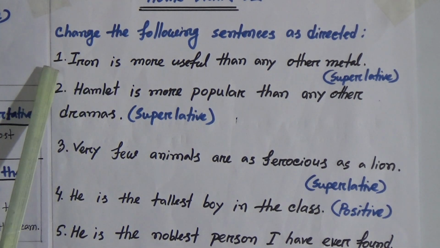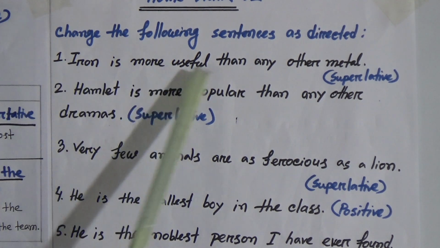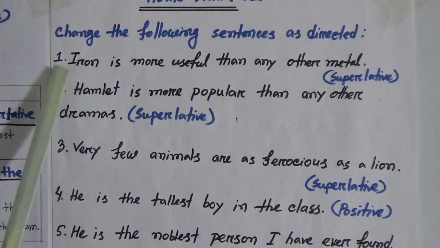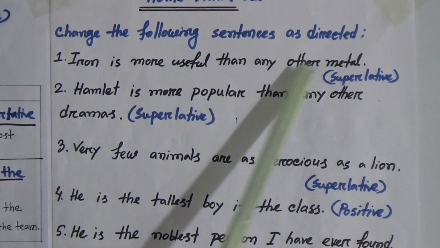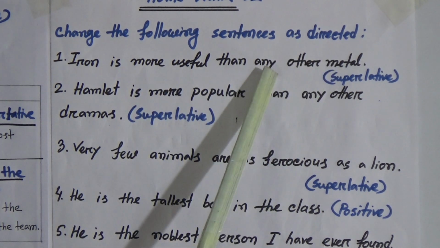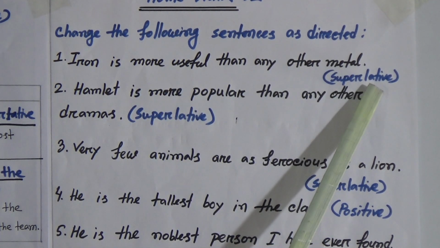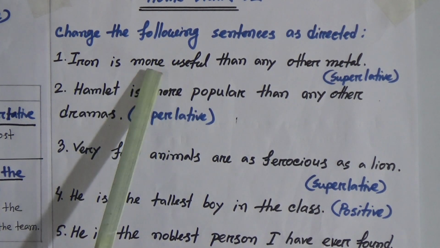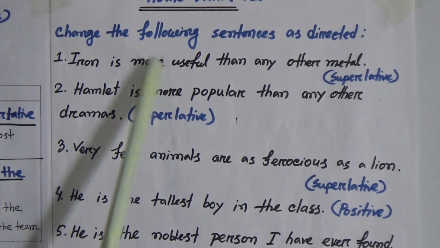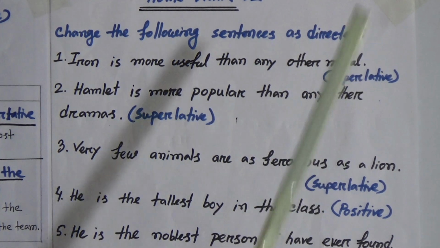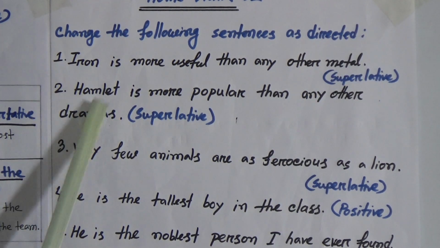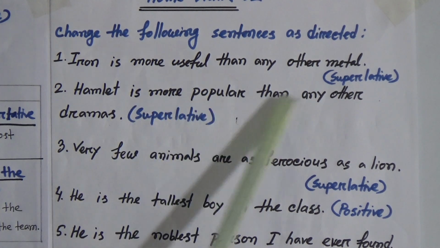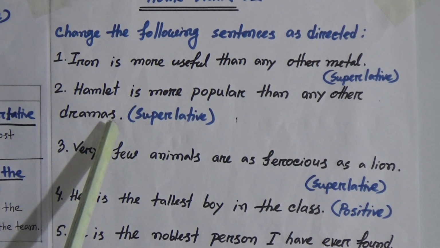Number 1, iron is more useful than any other metal. I repeat again, iron is more useful than any other metal. You have to make this sentence superlative. At first you have to identify whether this sentence is in positive or comparative, then you have to change this into superlative. Number 2, Hamlet is more popular than any other dramas.